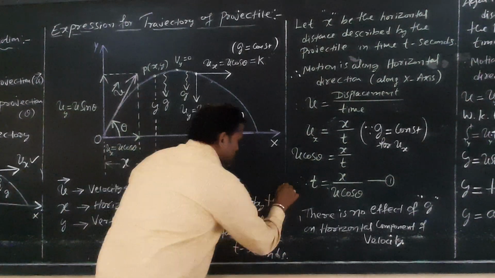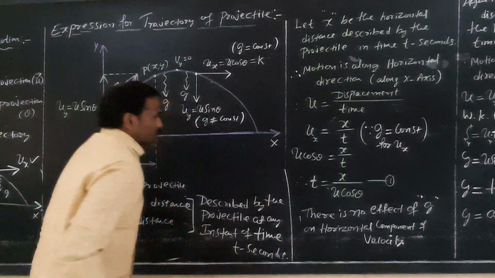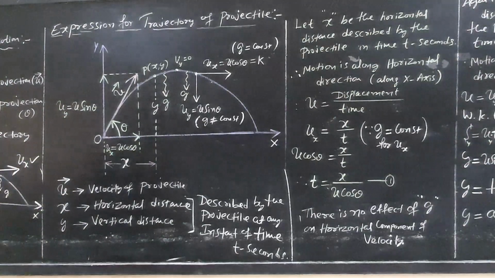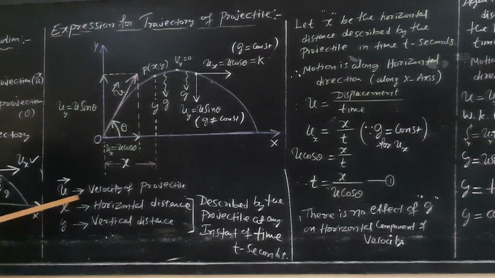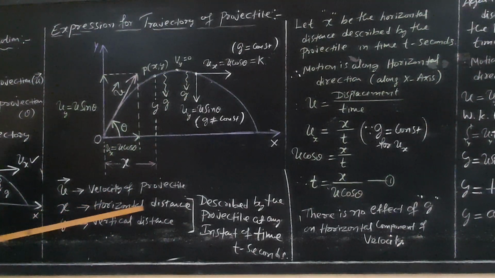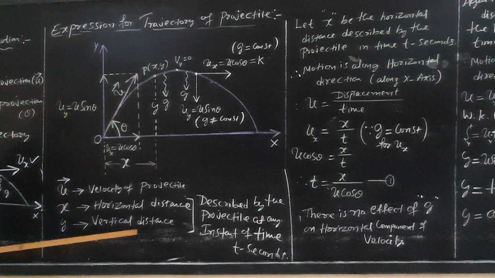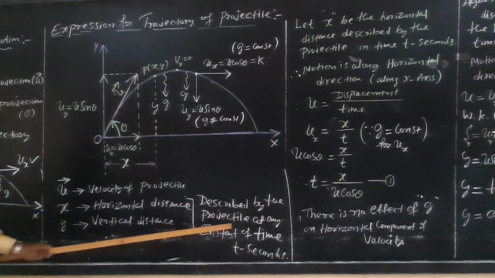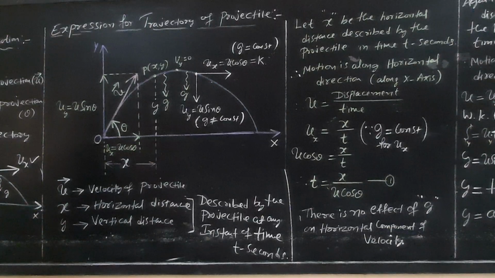This is the analysis. So now, u is the velocity of the projectile, x is the horizontal distance, and y is the vertical distance described by the projectile at any instant of time t seconds.